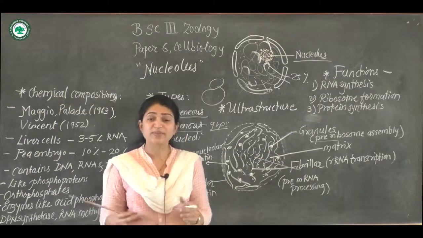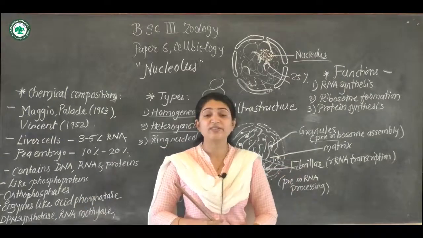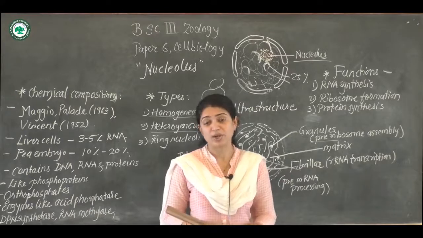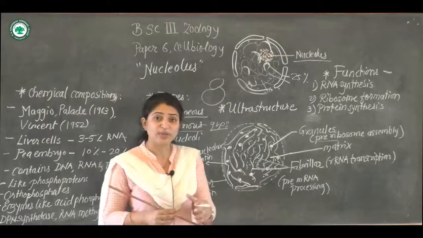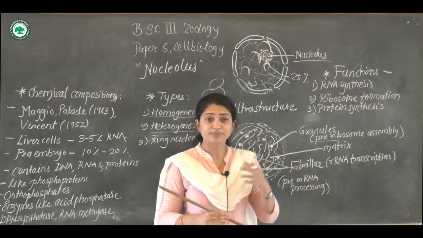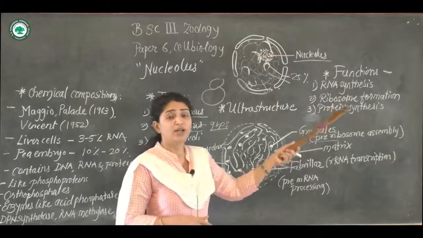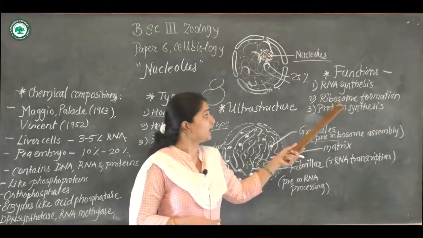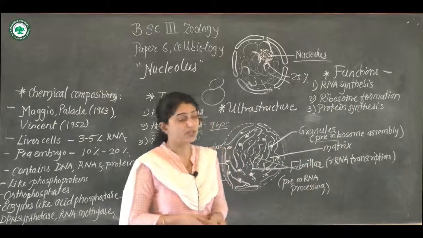As I said previously, the nucleolus is said to be the factory of ribosome production. Whatever ribosomes, subunits, or different types of ribosomal RNA are produced in the nucleolus. So ribosome formation is the main function of the nucleolus.